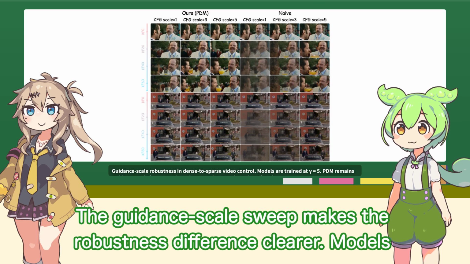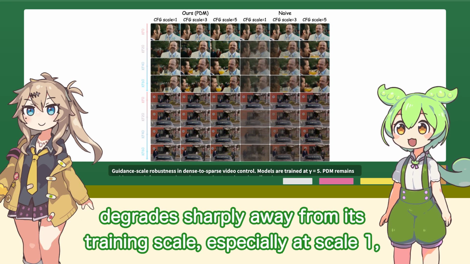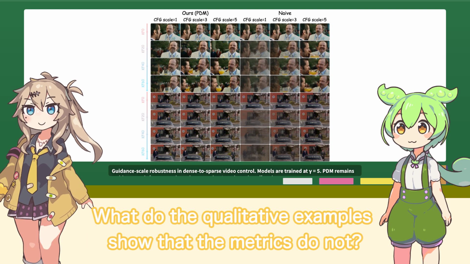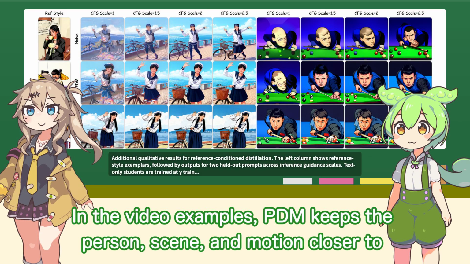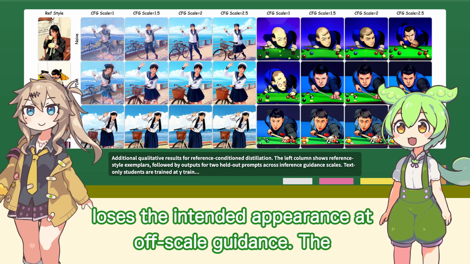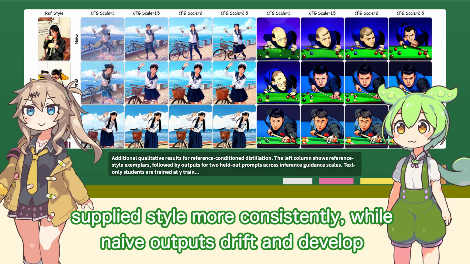The guidance scale sweep makes the robustness difference clearer. Models are trained at scale 5 and tested at scales 1, 3, and 5. Naive OPD degrades sharply away from its training scale, especially at scale 1, whereas PDM and the branch-aware comparison remain much more stable. What do the qualitative examples show that the metrics do not? In the video examples, PDM keeps the person, scene, and motion closer to the reference across keyframes. Naive matching becomes blurry or loses the intended appearance at off-scale guidance. The reference-conditioned examples show the same pattern. PDM preserves the supplied style more consistently, while naive outputs drift and develop artifacts.